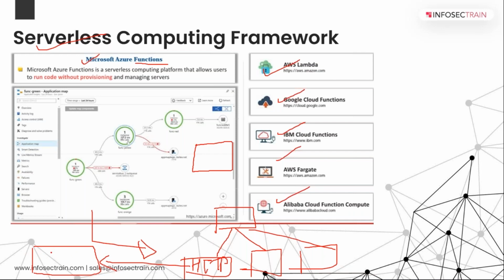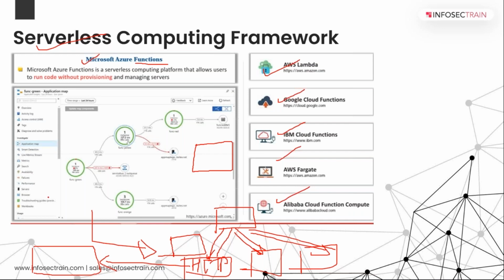I created this particular function using Microsoft Azure Functions, and I deployed it over all the machines that I am using. Now, as soon as any person operating one of these machines opens the browser and makes an HTTP request, they will get a pop-up that you are not allowed to do this.